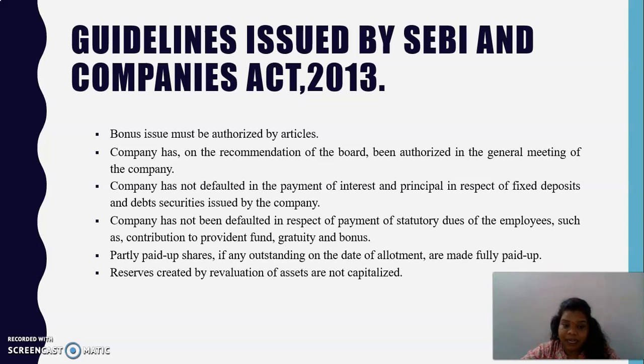Then, if you have any partly paid up shares, you should convert the partly paid up shares into fully paid up shares, and only then can you issue fresh, fully paid up bonus shares. Which also means if there are any outstanding amounts on the date of allotment of the bonus, we should make sure that the shares we already have are fully paid up.